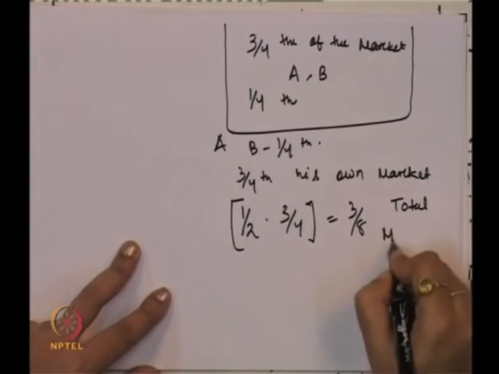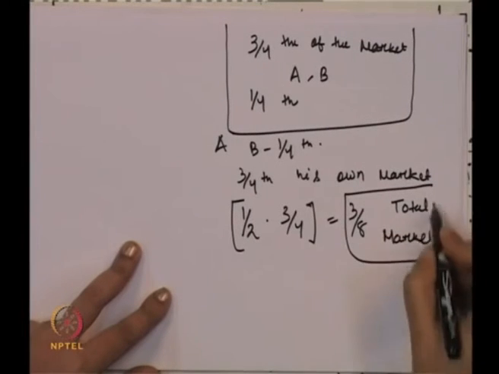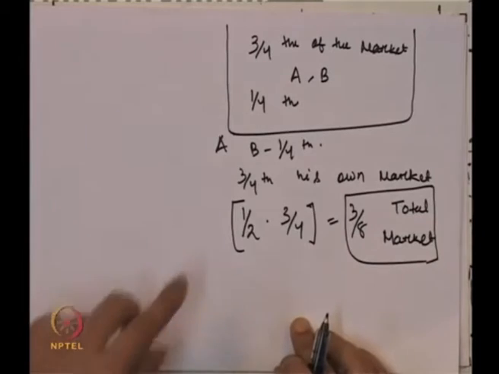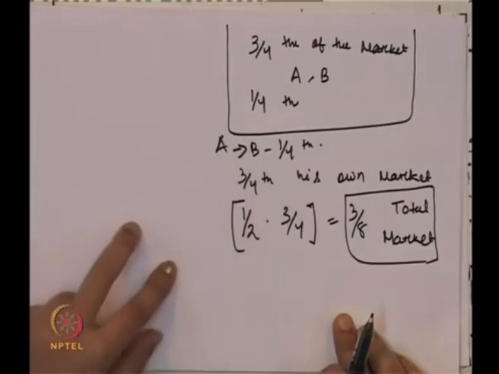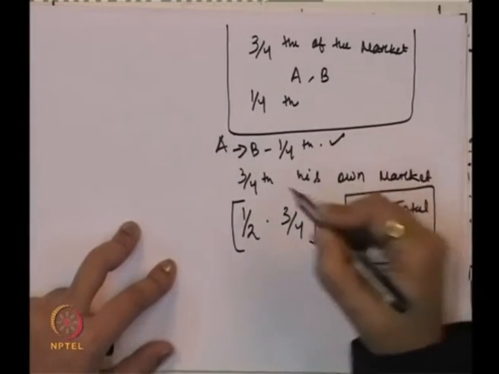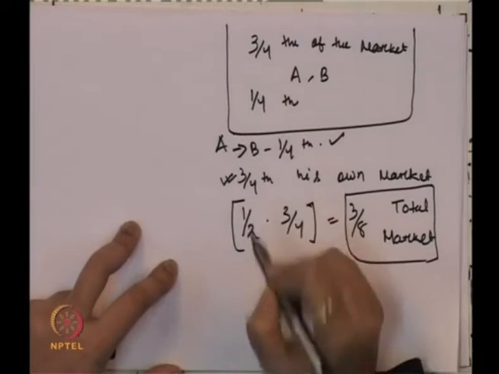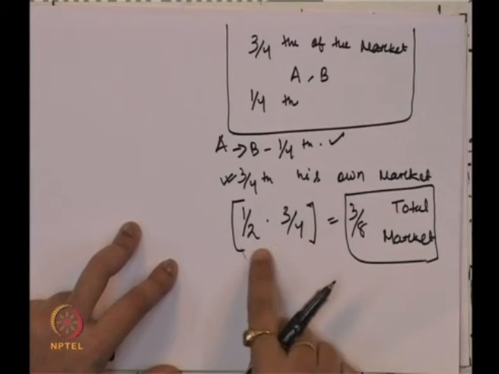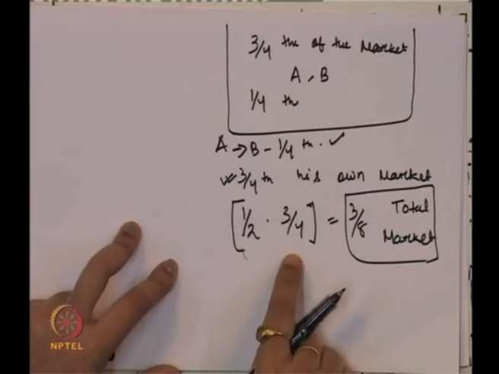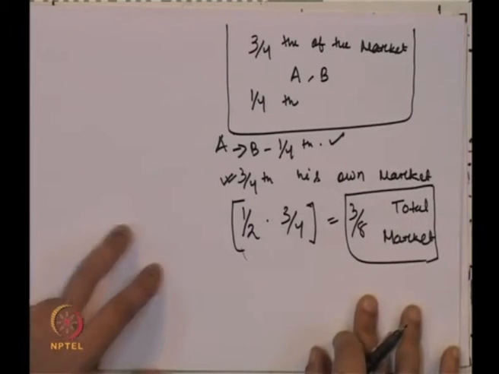So, A is going to produce 3/8 of the total market.